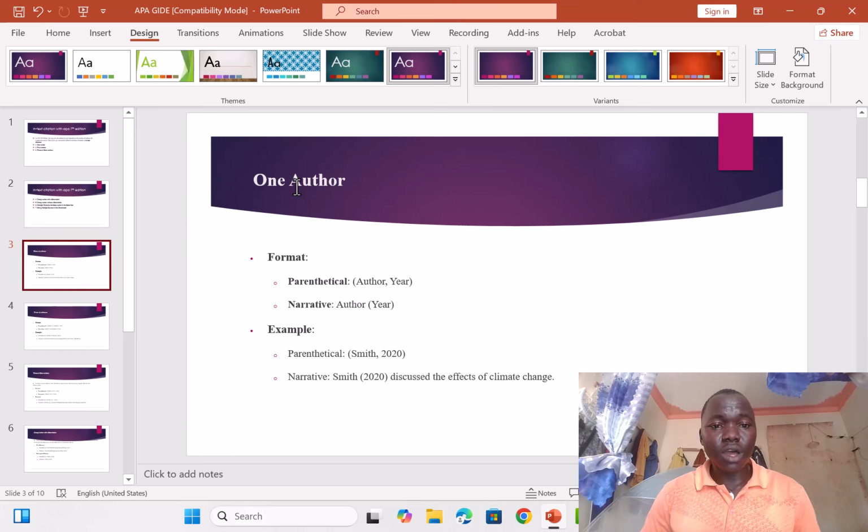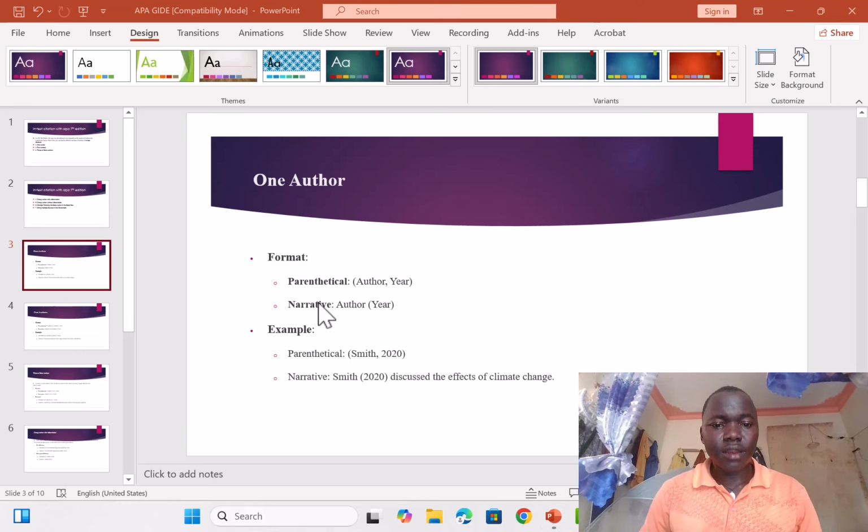So under one author, the format we are going to use under parenthetical, meaning everything is going to be inside the bracket. So you open the bracket, then you write the author's name, place a comma, then the year, and then you close the bracket.